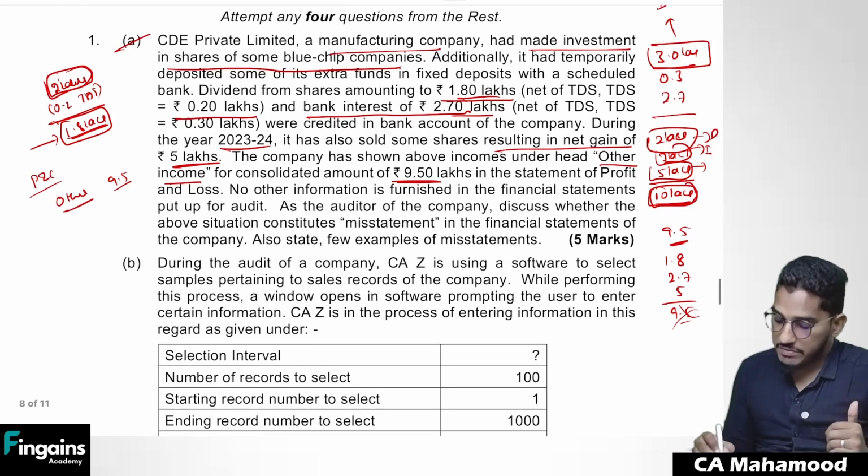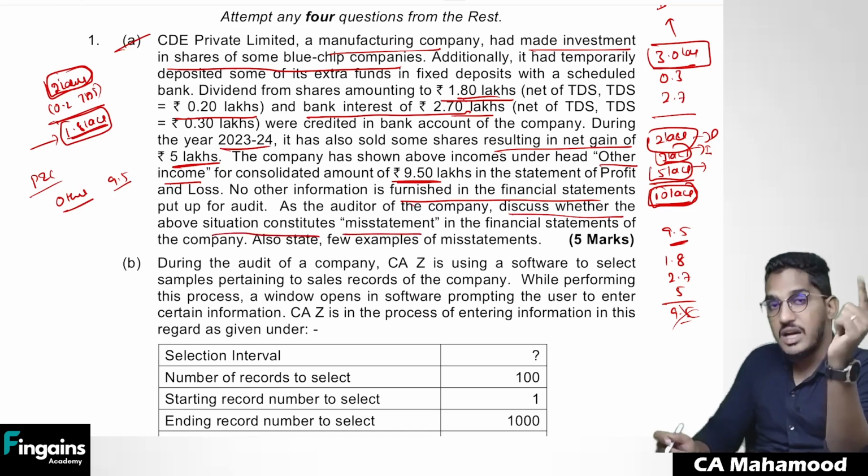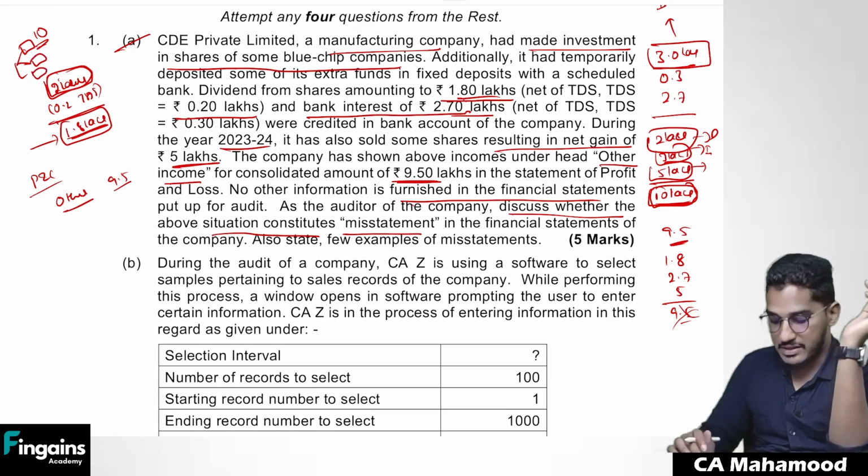Next. No other information is furnished in the financial statements put up for audit. As the auditor of the company, discuss whether the above situation constitutes a misstatement in the financial statements. 100% yes. There is a mistake in the disclosure. There is a mistake in the calculation of the income also. Other income should have been 10 lakh rupees, and that income also should not be shown in a consolidated manner. It should have been shown separately. So is it a misstatement? Yes, it is a misstatement.